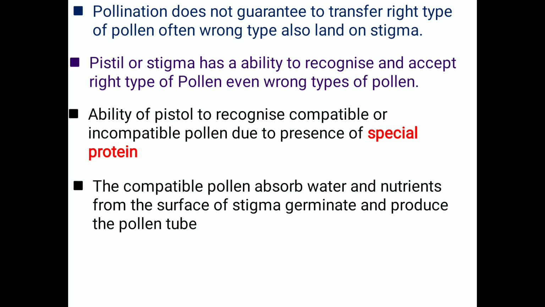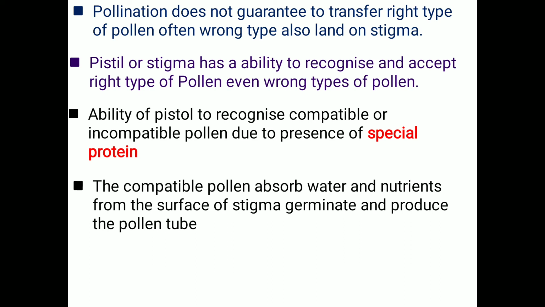There are two important chemicals, sucrose and boric acid. You must remember these two things. Sucrose is essential for the germination and tube growth in vitro, in addition to the boric acid.